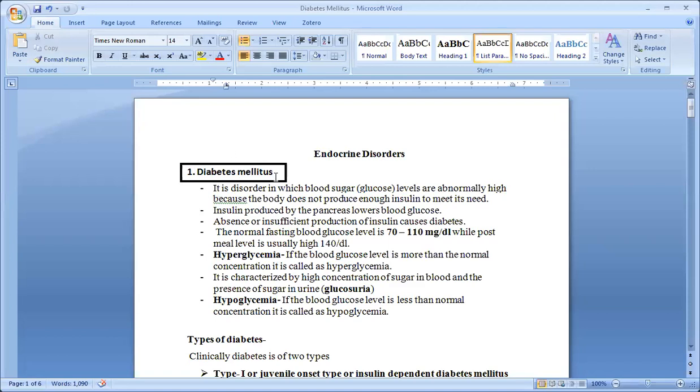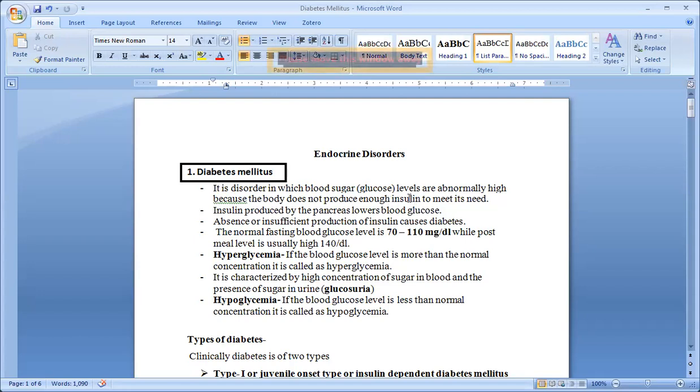Okay. Diabetes mellitus is a disorder in which blood sugar, that is glucose, levels are abnormally high because the body does not produce enough insulin to meet its need. What is the role of insulin? The beta cells of the islets of Langerhans of the pancreas secrete two hormones. Which are those? Insulin and one more, glucagon.